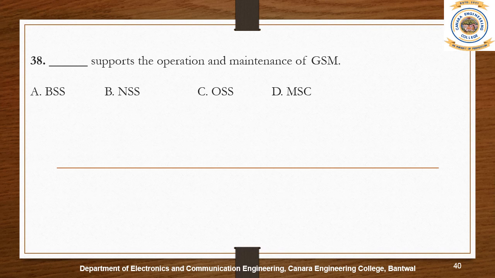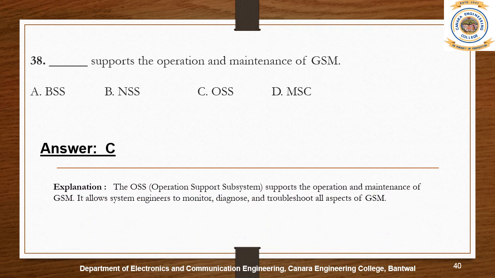The OSS, Operation Support Subsystem, supports the operation and maintenance of GSM. The OSS is an element within the overall GSM mobile communications network architecture that is connected to components of the NSS and the BSC. It is used to control and monitor the overall GSM network.